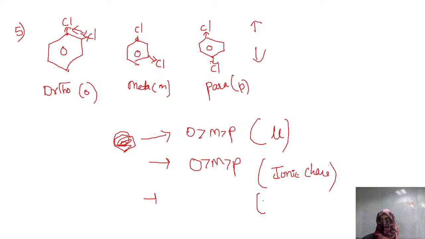Let's do just one more question. If they ask you covalent nature, do a reverse of this. They may make it a little complicated, though it is very easy.